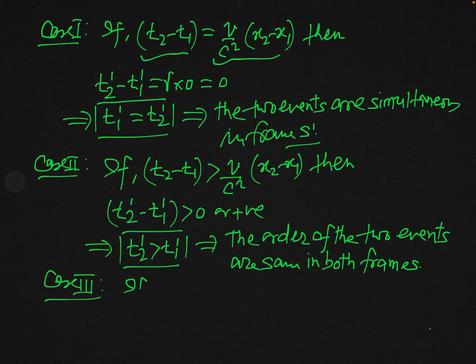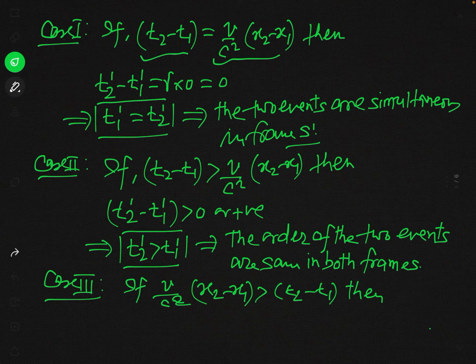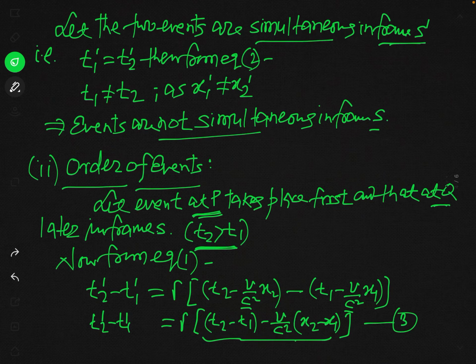So if v over c square into x2 minus x1 is greater than t2 minus t1, then you can see in that condition, the term inside this square bracket will actually be negative, and gamma is a positive number.